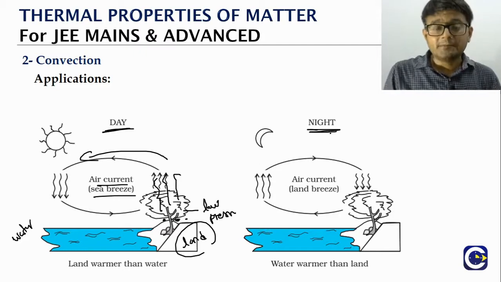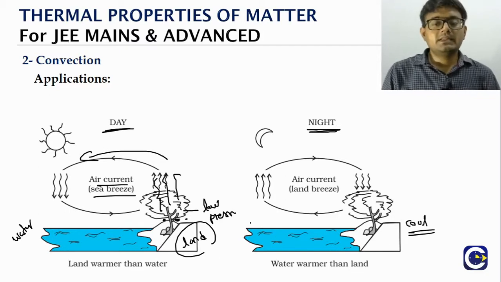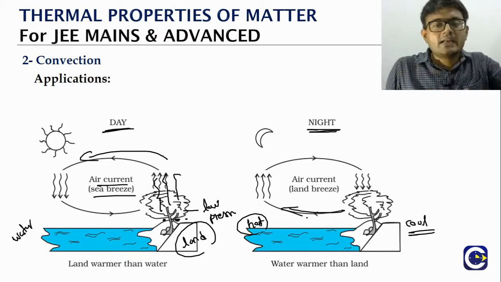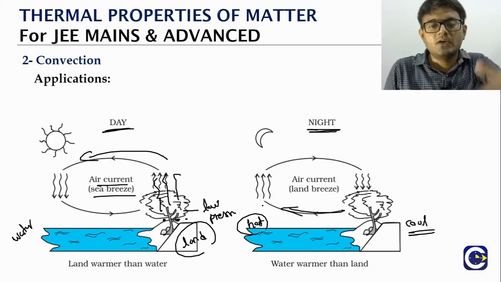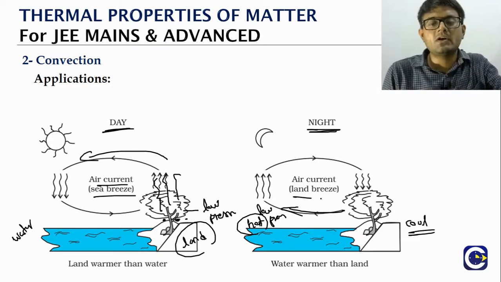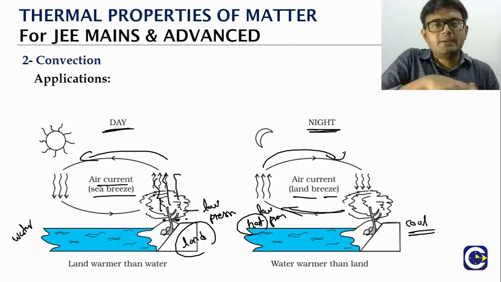Now during the night time, the land would have become cool, but the sea is still comparatively hot. So the layer of air molecules above the sea will go up. Here we will see the air current in exactly the opposite direction. When they go up, this is now the low pressure part. So we will see air molecules coming from the land side to the sea side. That's why we call it land breeze. To complete the cycle, in the upper layer it will be the other way around. The movement will be a cycle.